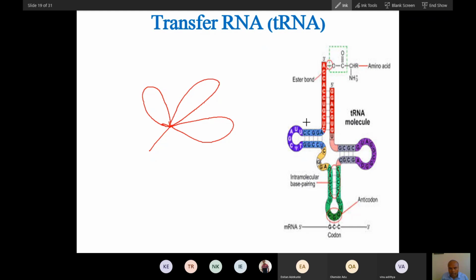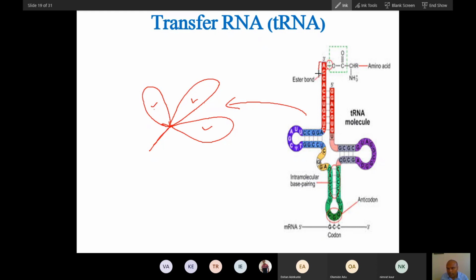So you can correlate this tRNA with this. If you remember this leaf, you can remember three arms are there, actually three loops are there. This represents three loops, and this represents one arm. One arm and three loops. And this arm is called the amino acid accepting arm. This will accept amino acid.